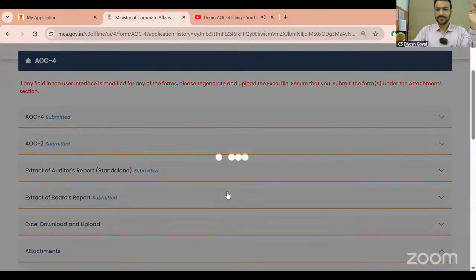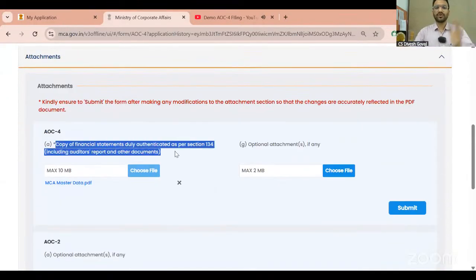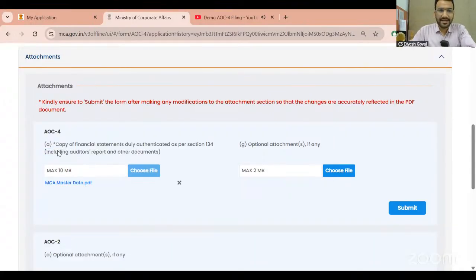Attachments. Now there is an option for the attachment. First, in column number A, you have to attach the financial statement. See, they have very specifically mentioned, including auditor report and other documents. Practically, even if they did not mention it, whenever I talk about financial statement it includes balance sheet, P&L, cash flow, director report, auditor report, and annexures to the auditor report.